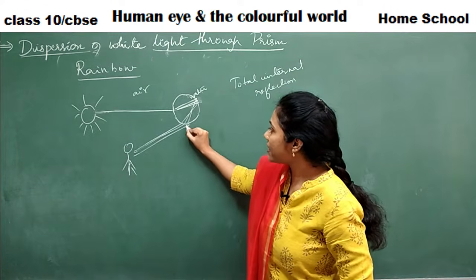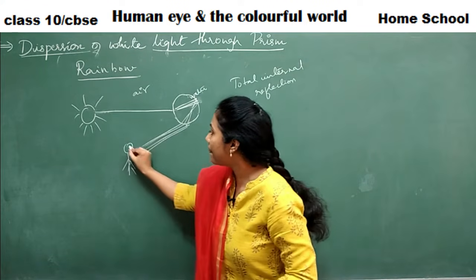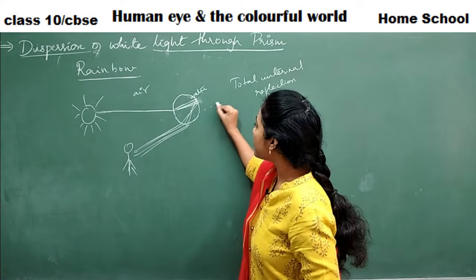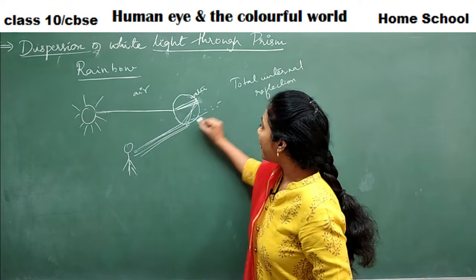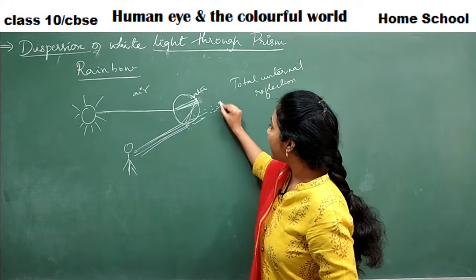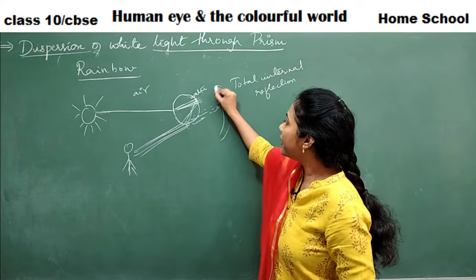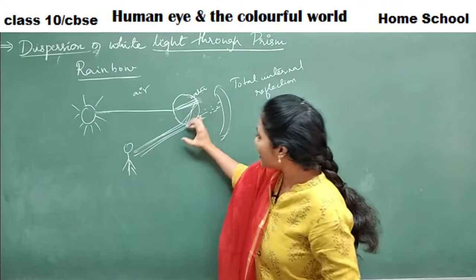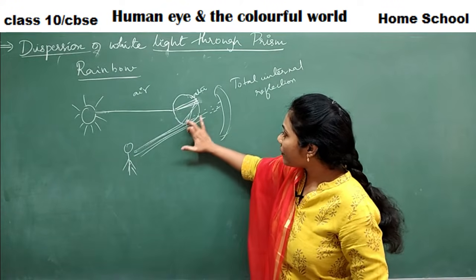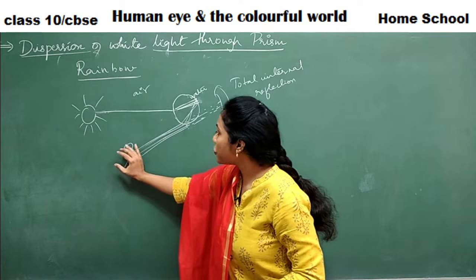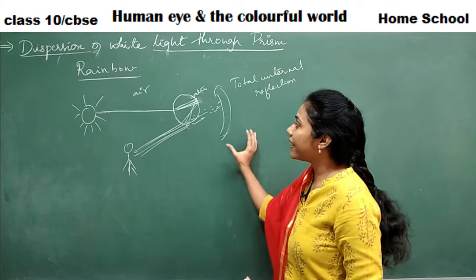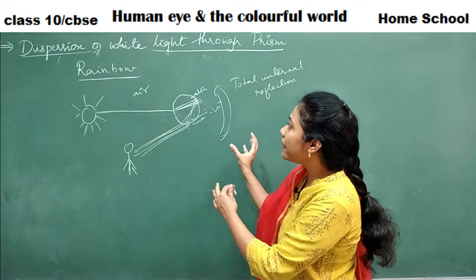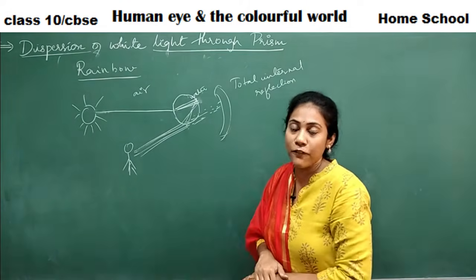Okay, these are the 7 colored radiations. They are coming and reaching to your eyes. So you could see, where do you see the rainbow? If you project back all these 7 colored radiations, here they will appear as a rainbow for you. Okay, so when these refracted rays come and reach to your eyes, then you will see the rainbow backside. Clear, everybody? So this is the phenomenon of how the rainbow is getting formed.